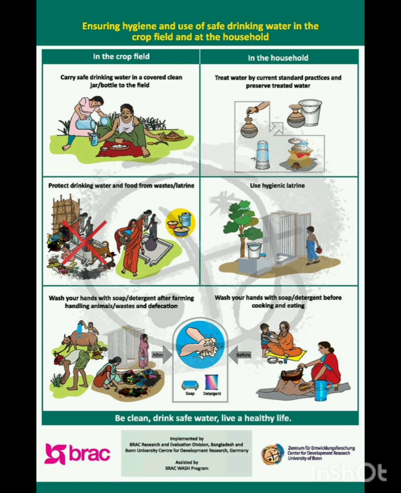The second thing which we can do is to control the vectors. Vectors are those sources or the agents which are responsible for transmitting the parasites in our body. For example, Plasmodium is the causative organism for malaria. It is a protozoa, but it is transferred by the female Anopheles. So it is very difficult for us to find the Plasmodium because it is a unicellular organism and we cannot see it with the naked eyes. So we are going to kill the vector, that is the female Anopheles.